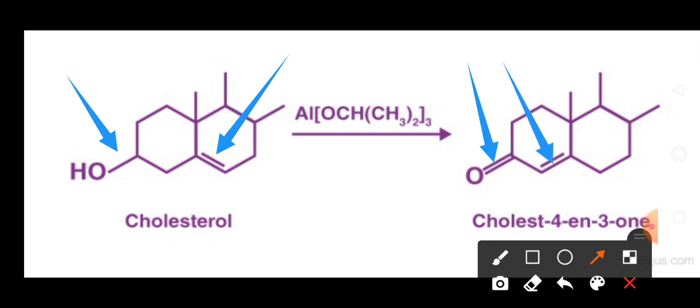The carbon double bond that was initially present in the second ring, after formation of the C double bond O, gets shifted to the first ring beside the carbon of the C double bond O.